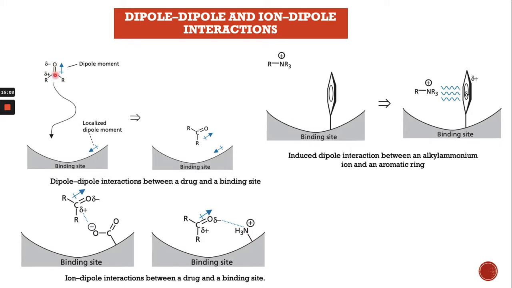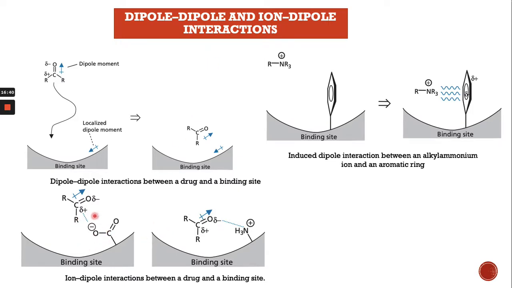So there's a dipole moment between the carbonyl and a localized dipole moment in the binding site also, right? Once this dipole is anti-parallel, they will bind through the dipole-dipole interaction.